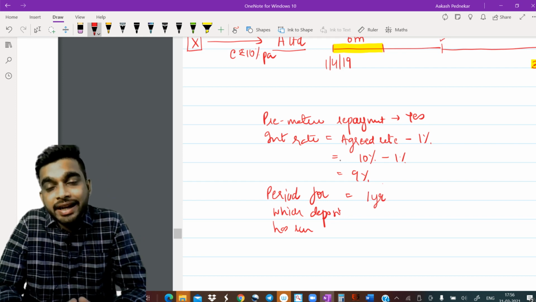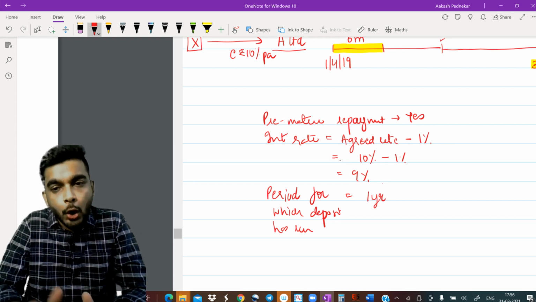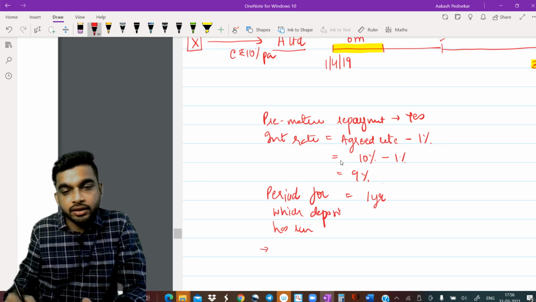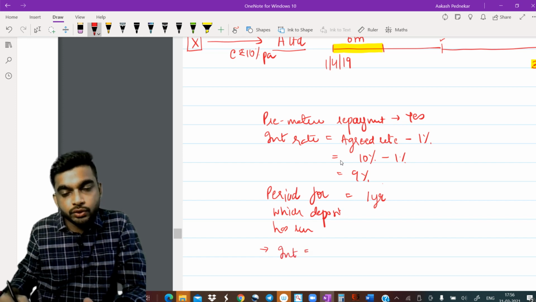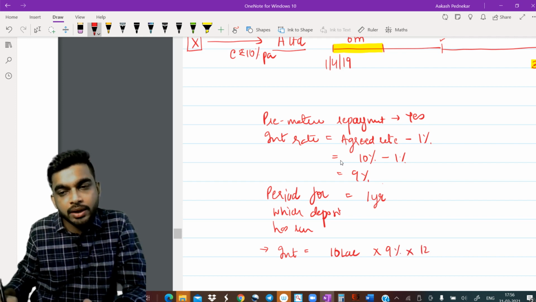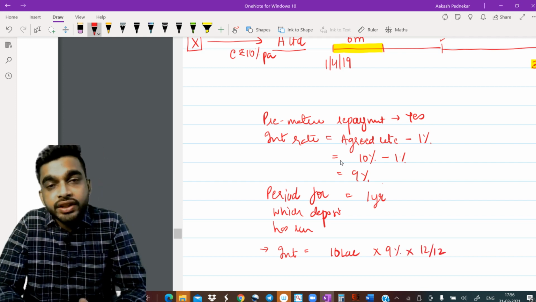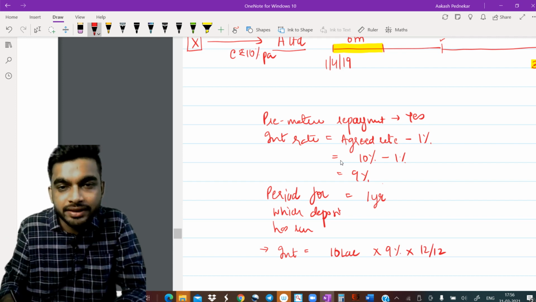Now, this is the most ideal scenario, because on the 10 lakh rupees, the interest that you will earn is going to be 10 lakh rupees multiplied by 9% multiplied by 1 year, that is 12 months divided by 12. So here there is no problem in case one that we are learning right now.